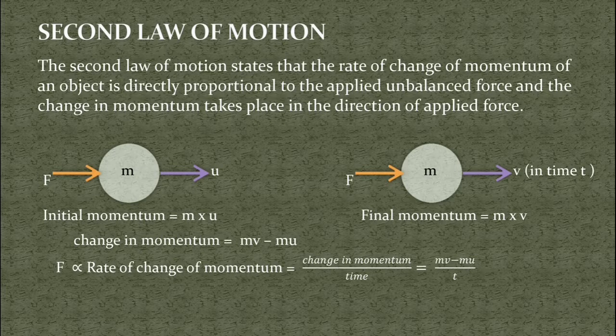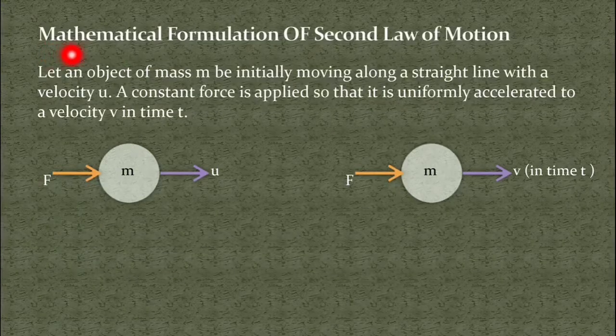Now we will see the mathematical formulation of the second law of motion, which gives the relationship between the unbalanced external force and the acceleration produced due to this force. Mathematical formulation of second law of motion. Here again we have considered the same example as you have seen in the previous slide.